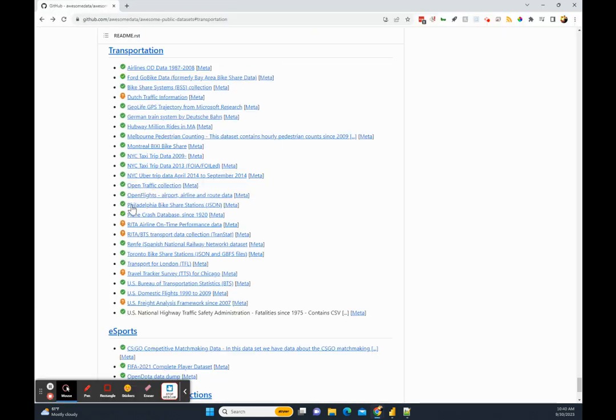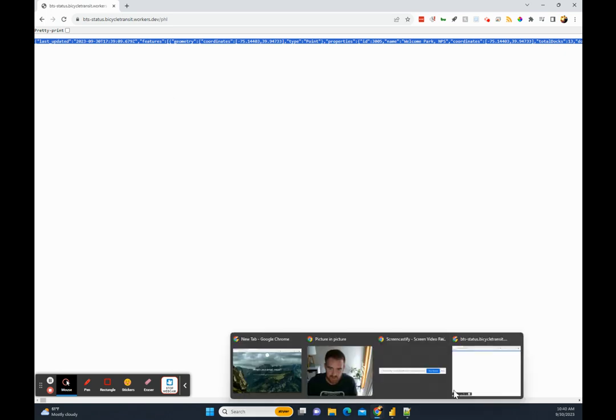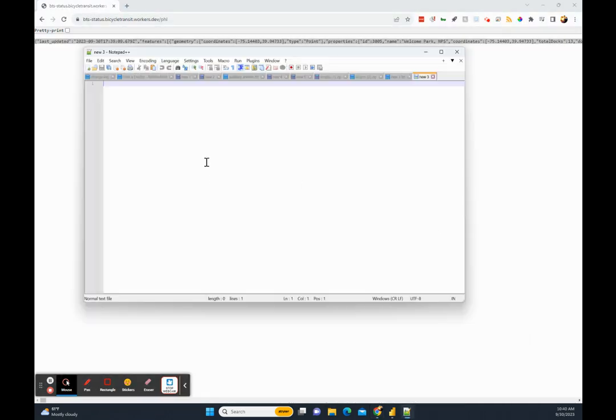So I'll go back to this Philadelphia bike share stations. I'm going to see if I can just copy all this. So Control A, Control C, and then we'll pop into Notepad, Control V, and still we don't see a lot of structure here.